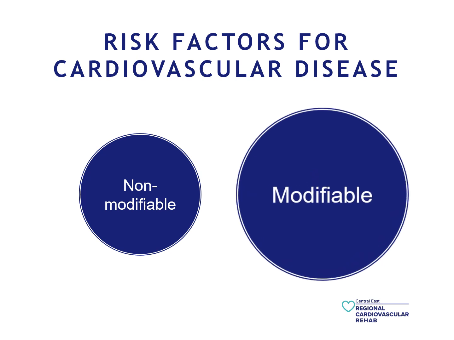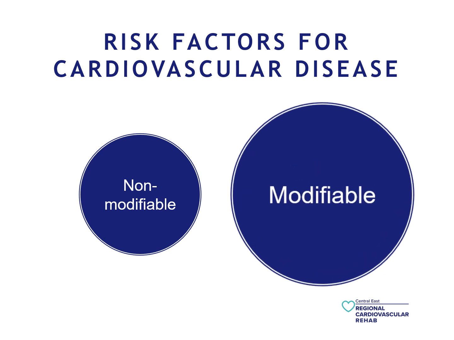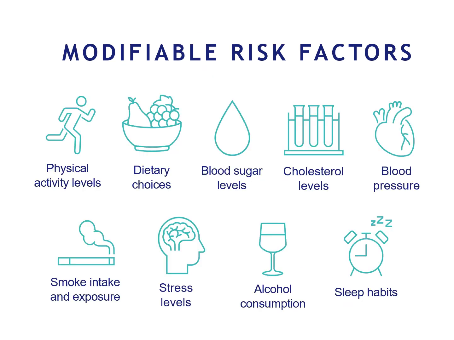The good news is that many risk factors are within our power to control, and these are known as modifiable risk factors. Let's review these risk factors in more detail. It is well documented that being physically active and getting regular exercise is good for our heart, brain, and body. Exercising consistently is associated with a decreased risk of heart disease, stroke, diabetes, cancer, dementia, and many other chronic health conditions. What you eat and how much you eat matters.